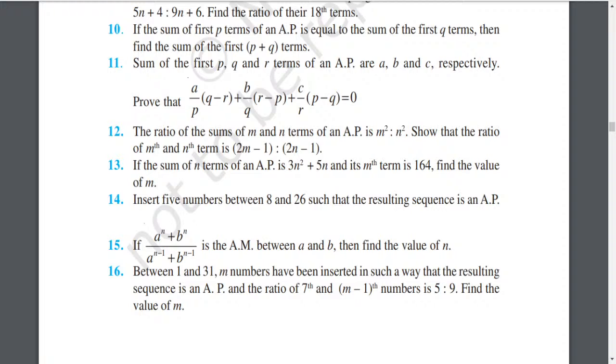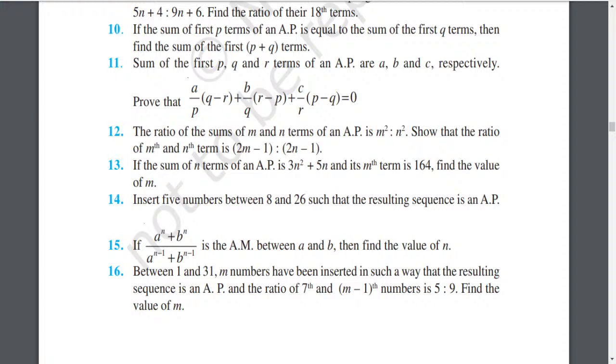Let us start, students. Can you suggest how to proceed? Is something going on in your mind, how should we begin? Let me assume the AP first. Let the AP be a, a plus d, a plus 2d, and so on. This is given, right? It should be very clear what is given and what to show. So often writing explicitly like this helps.